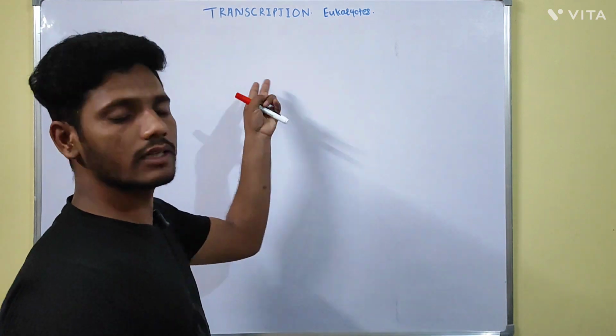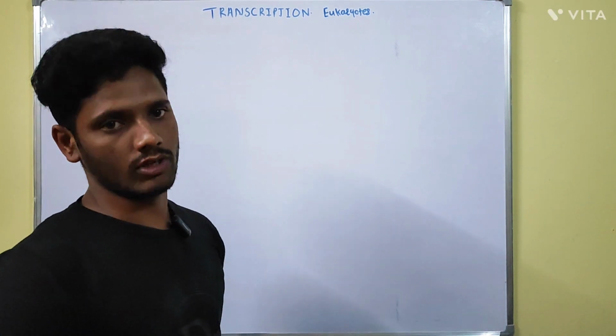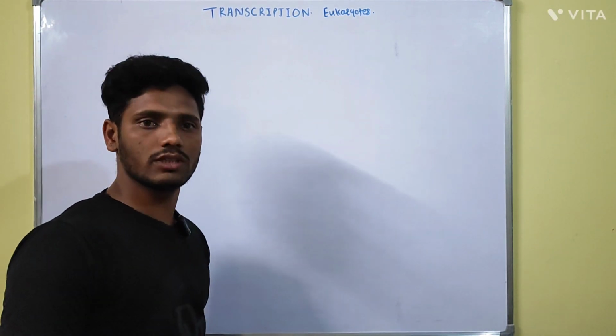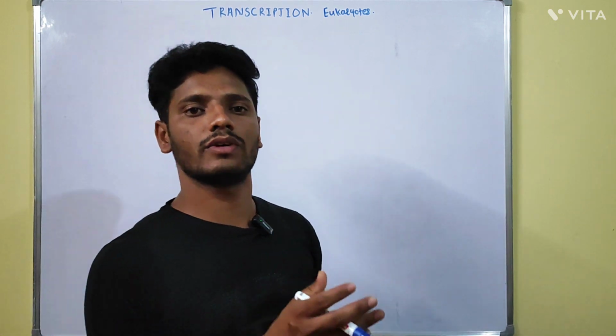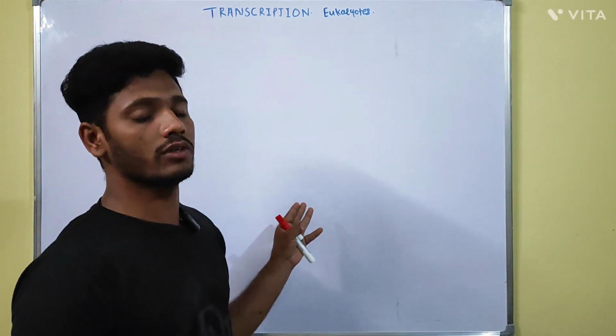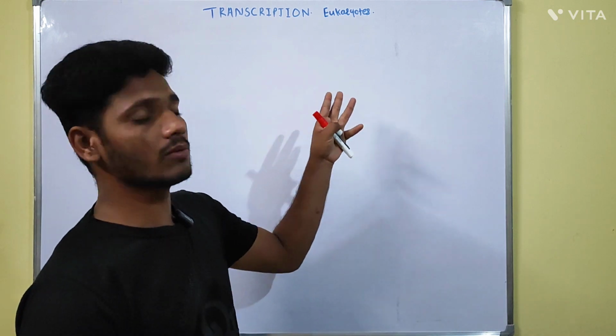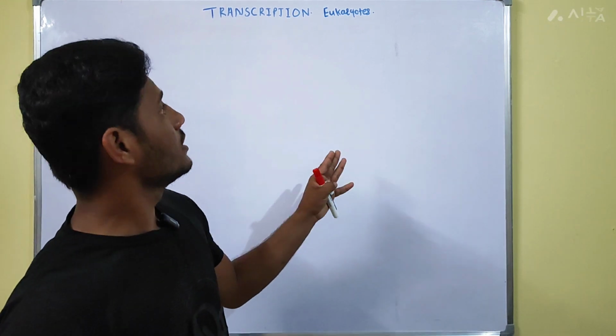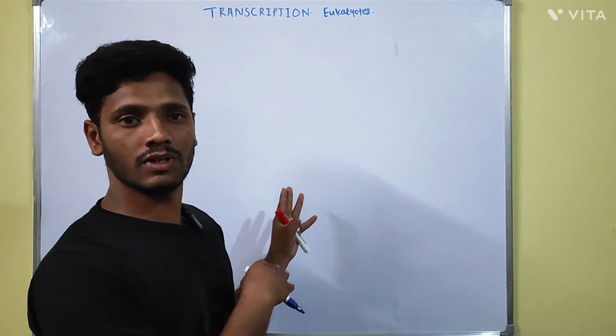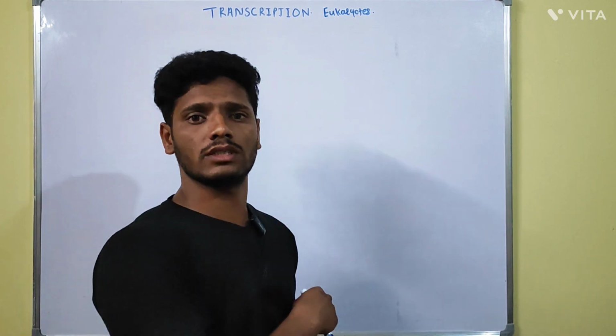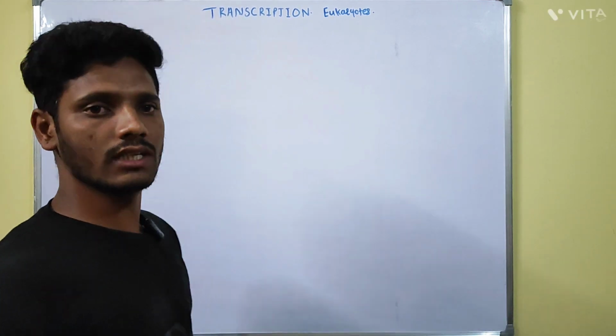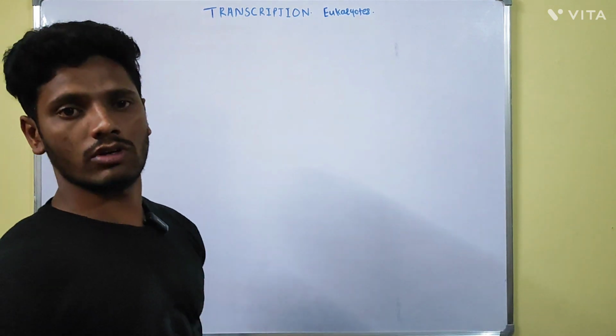In this video, we will see the transcription process in the eukaryotes. We have seen the transcription process in the prokaryotes. There are some differences in the transcription process in prokaryotes and eukaryotes. We will see the transcription process in eukaryotes, and along with this, we will see what is the difference that is present between the transcription in prokaryotes and the eukaryotes. So let's start the transcription process in the eukaryotes.